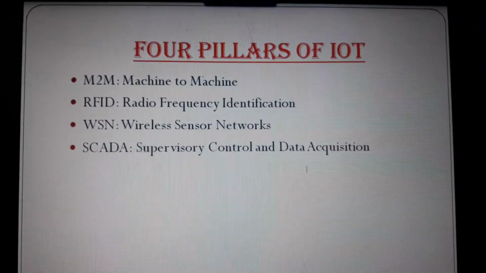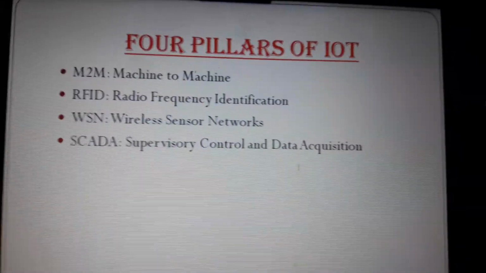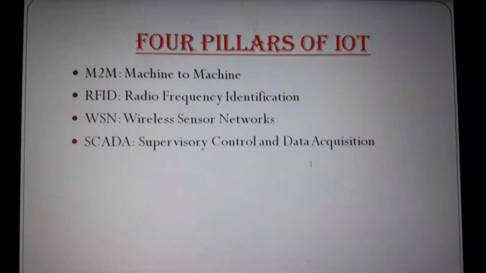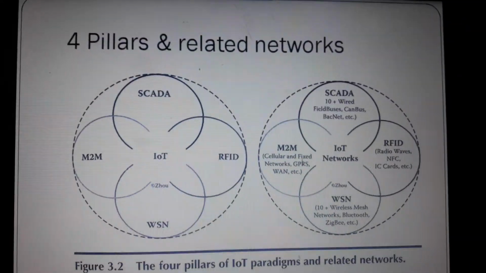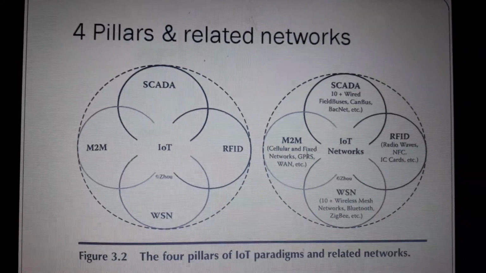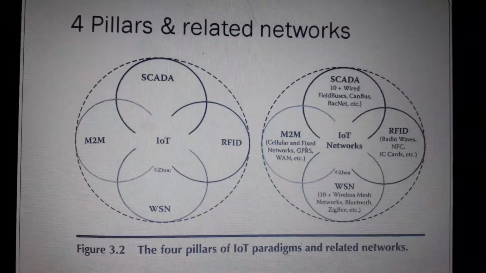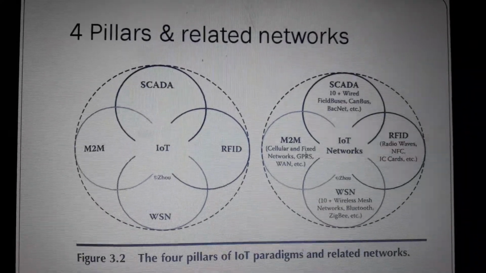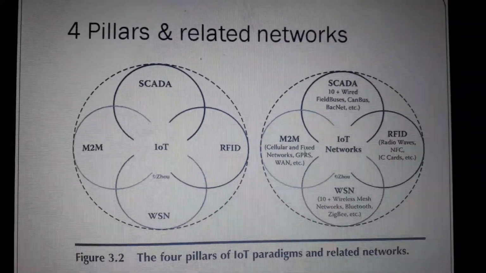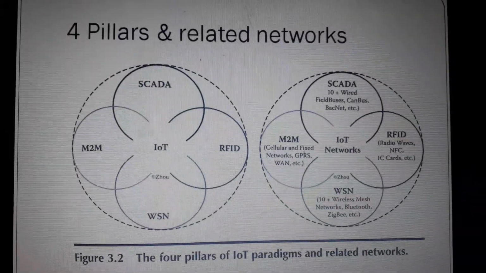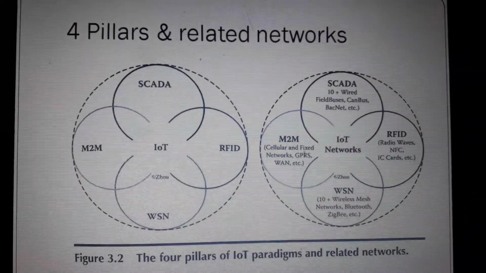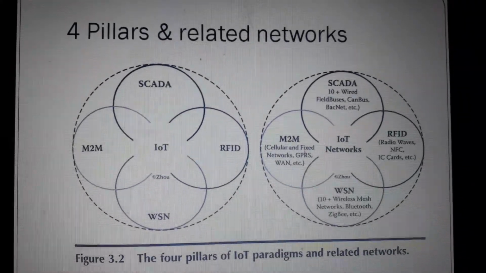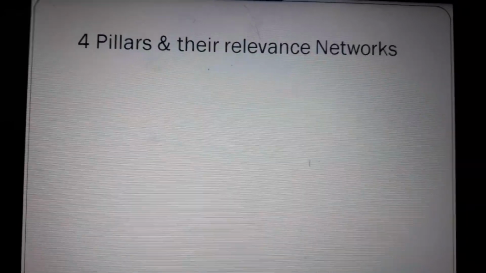Four pillars of IoT: M2M, that is machine-to-machine communication; RFID, radio frequency identification; WSN, wireless sensor network; SCADA, supervisory control and data acquisition. Here we see the four pillars of the IoT: SCADA, RFID, WSN, M2M. M2M contains cellular and fixed network, GPS, WAN. SCADA contains wired, field bus, CAN bus, BACnet protocol, etc. RFID contains radio waves, NFC card, IC cards. WSN contains wireless mesh technology, Bluetooth, Zigbee, etc.